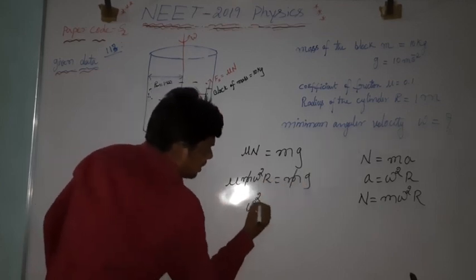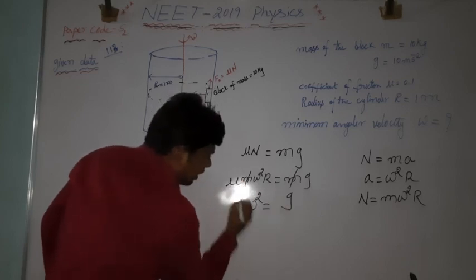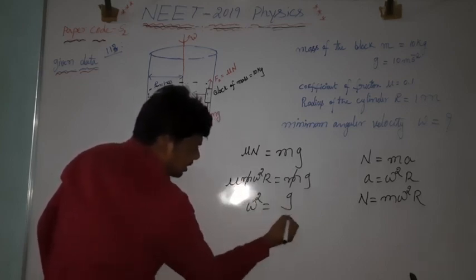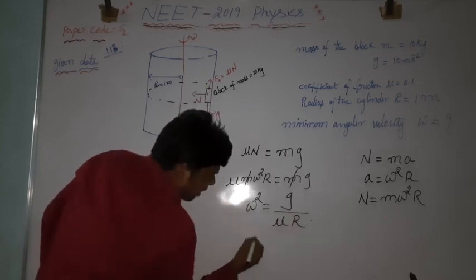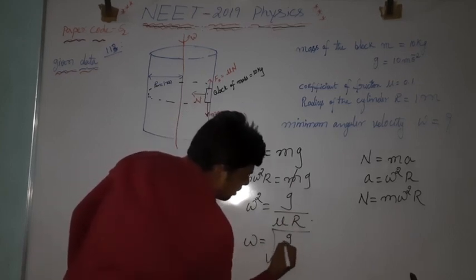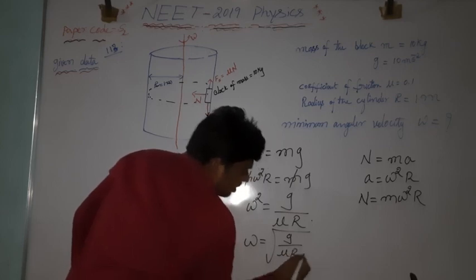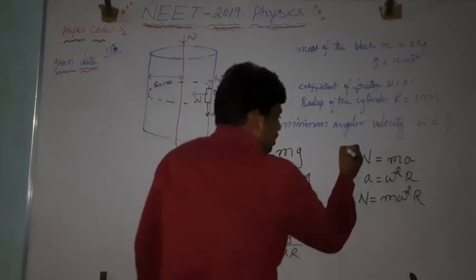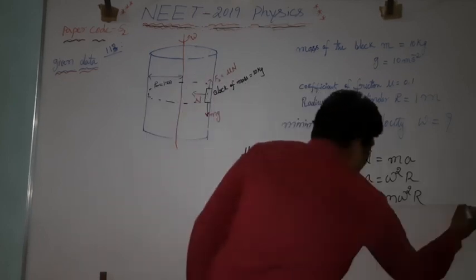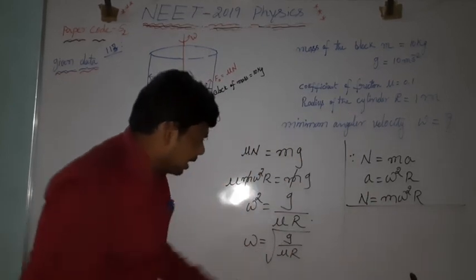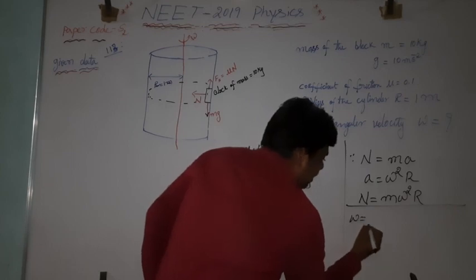Omega square is equal to g divided by, if you take mu to the RHS, it will be in the denominator, again radius. Here omega is equal to square root of g divided by mu r. Substitute the values of g, mu, r. What is the value of g here? 10.